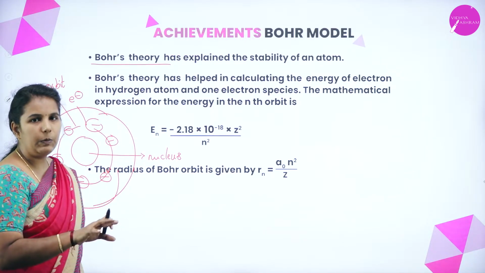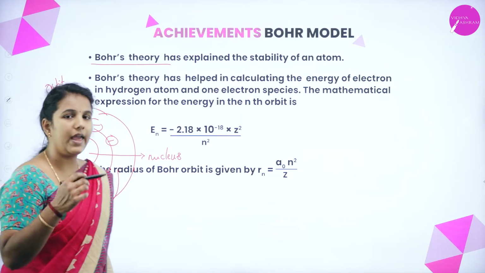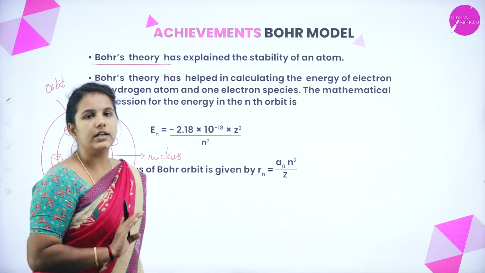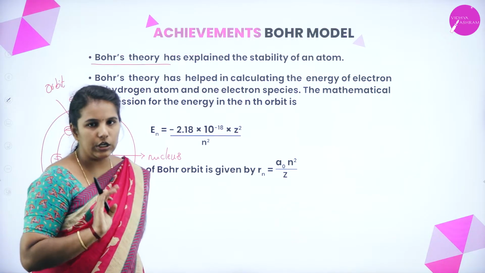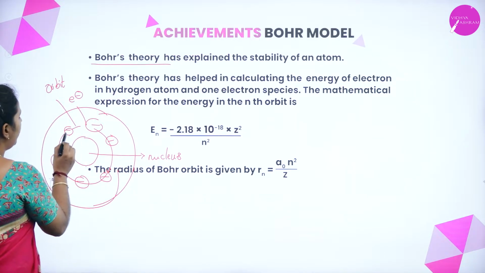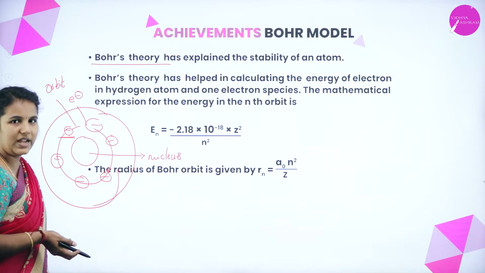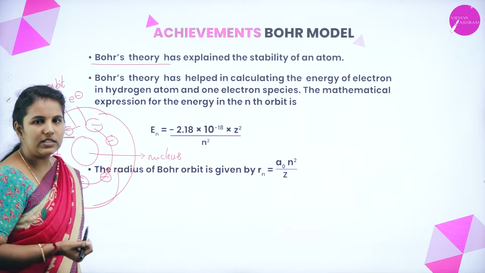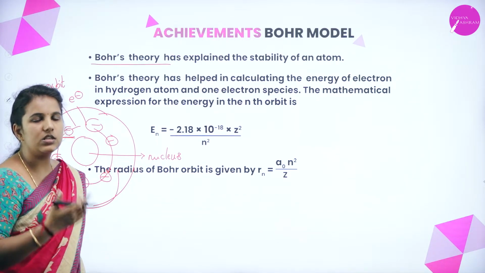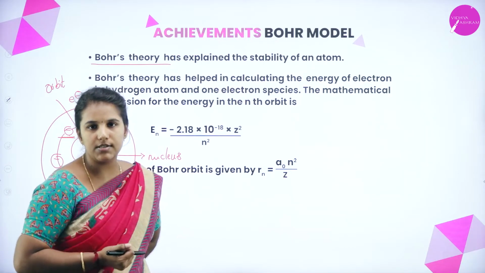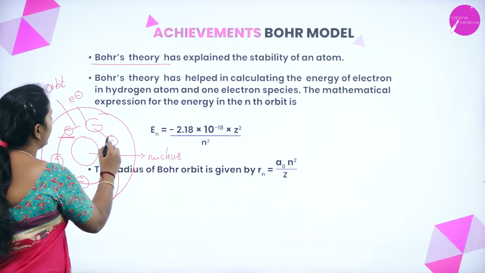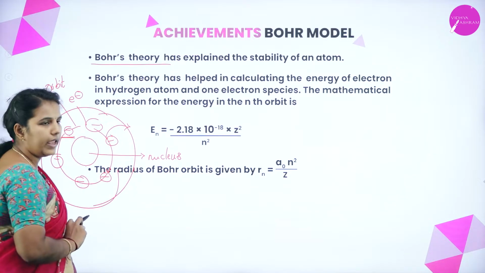In the third postulate, he stated that only the electrons are permitted to move in circular paths with the angular momentum L equal to nh divided by 2 pi. In the fourth postulate, he says that as long as the electron neither absorbs nor emits energy, it keeps a certain amount of energy with it. Such a state of an atom is known as a stationary state. Suppose you give a definite quantity of energy, the electrons will move towards the next higher state.